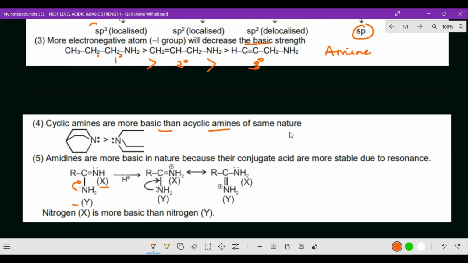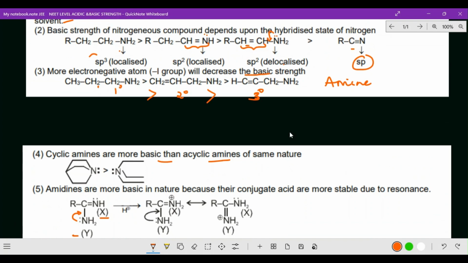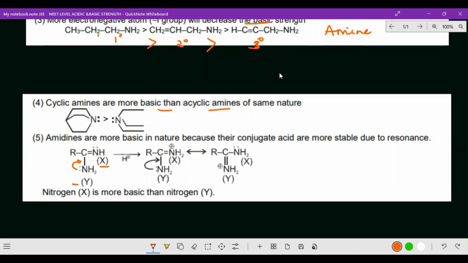So here in this point, sp2 is localized and here sp2 is delocalized. Here these electrons cannot move, but here this electron can be movable. So here this is localized and this is delocalized. So localized electrons are more basic than delocalized. The same idea we can bring over here.